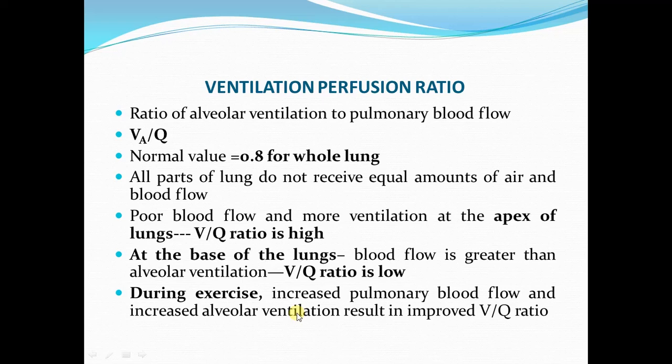I am repeating, if a person is lying down, the blood flow to all parts of the lungs becomes equal, and the differences in the VQ ratio between the lung apex and the base of the lungs are not present. So the VQ ratio will be equal in all parts of the lungs in lying position, but there will be differences in the VQ ratio in the upper part of the lung and in the base of the lung in the standing position.